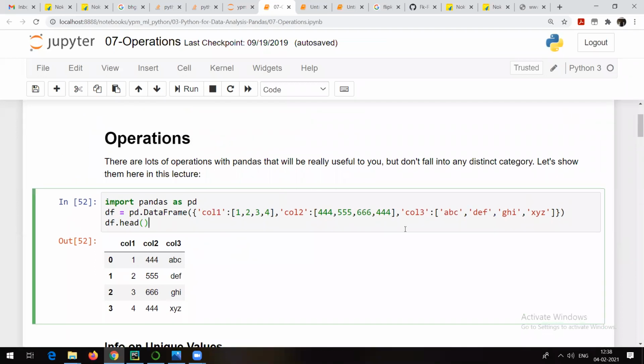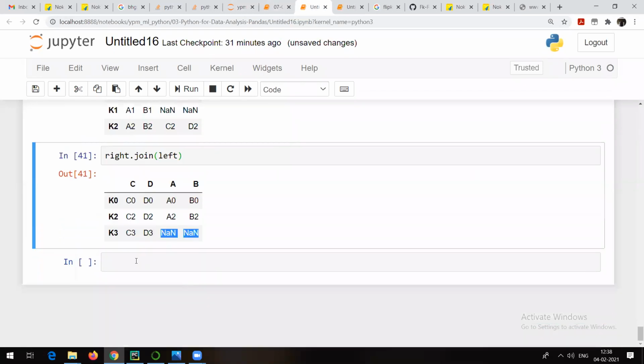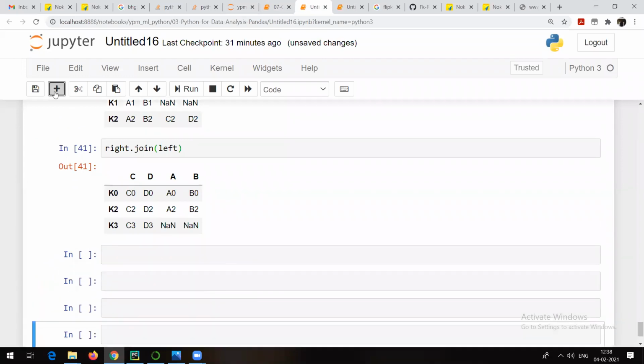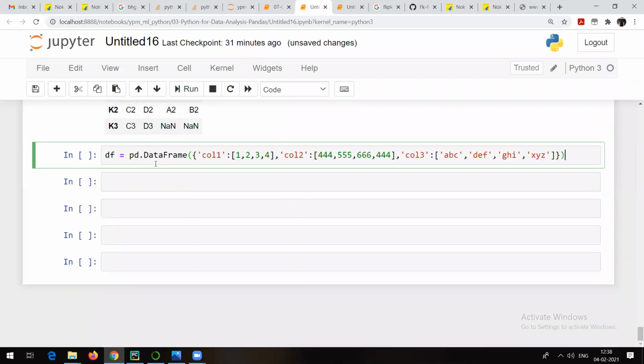For that, we need data. So I am going to create a data frame manually. See, pd.DataFrame, and I am going to create the data. Column 1: 1, 2, 3, 4. Column 2: 4, 4, 4, 5, 5, 5, 6, 6, 6, 4, 4, 4. Column 3: ABC, then DEF, GHI. I am just passing a dictionary to a data frame. We are going to need that for talking about the remaining concepts. So this is my data frame, and this is how it is going to look.